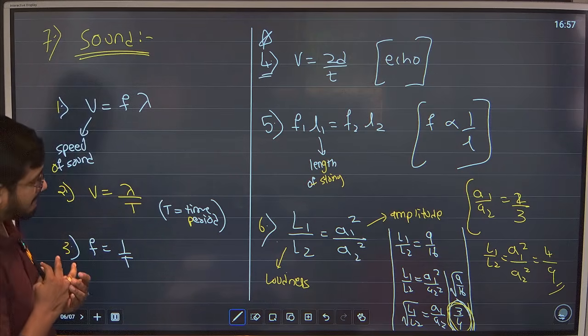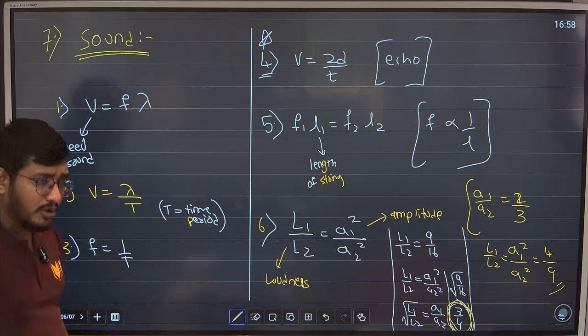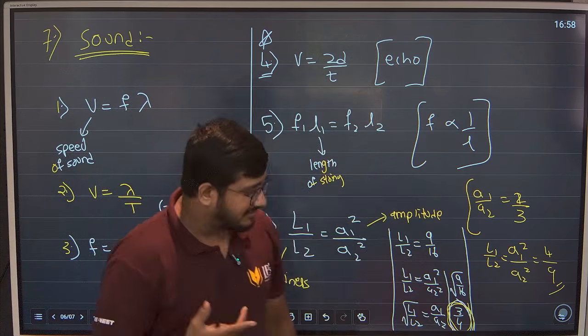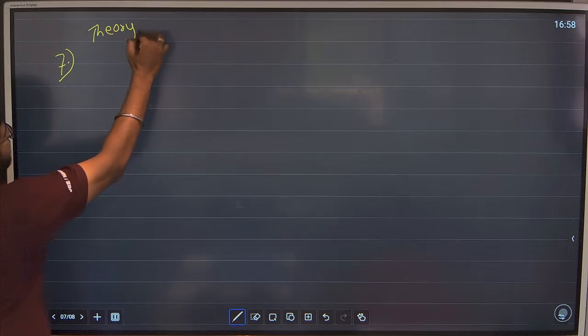Okay, so these are the main formulas for sound. There are more formulas, guys, but I guess they won't be asking them in numericals, they will be asking in theory questions. So I will give you some more formulas. This will be for some theory questions.